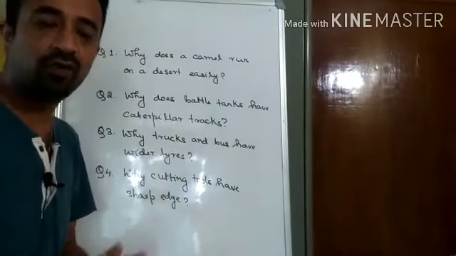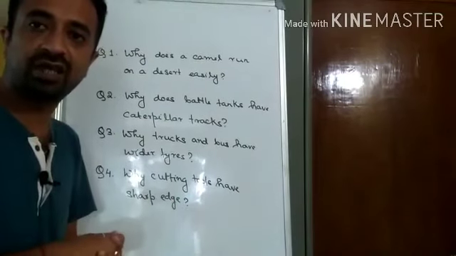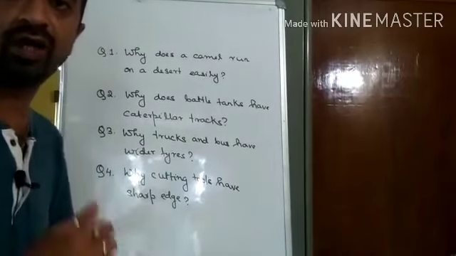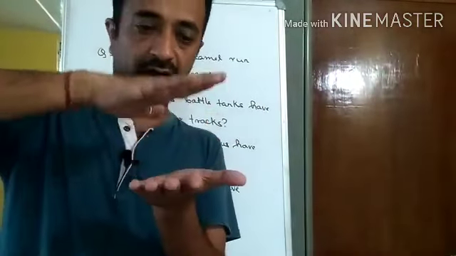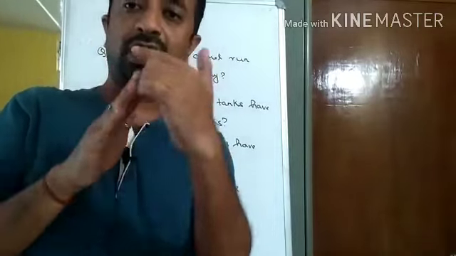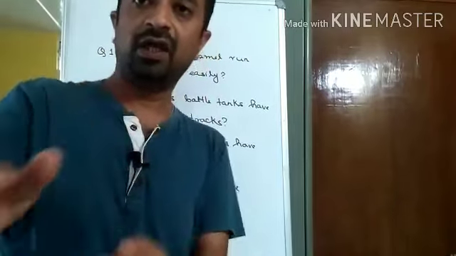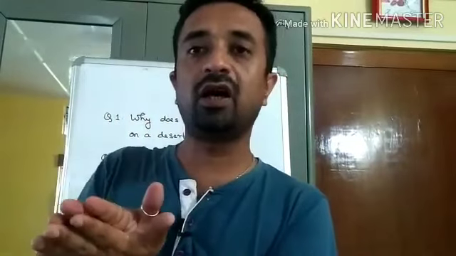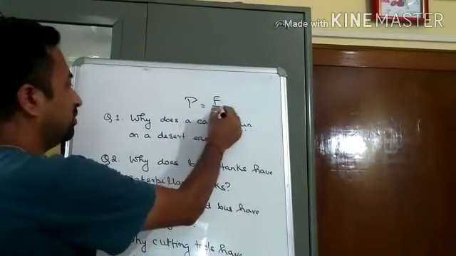It is not possible for us to run very easily on the desert, because our feet will get stuck in the sand. But a camel runs very easily on the desert. Why? Because the area of its feet which is in contact with the ground is very large. We know pressure is force by area.